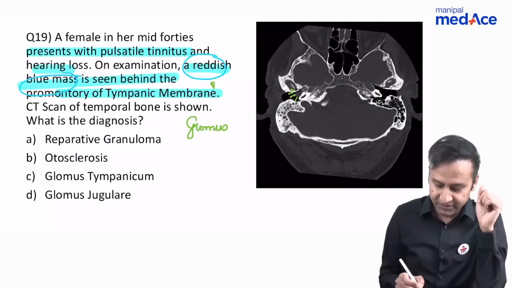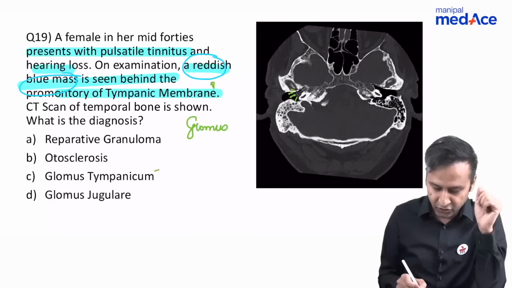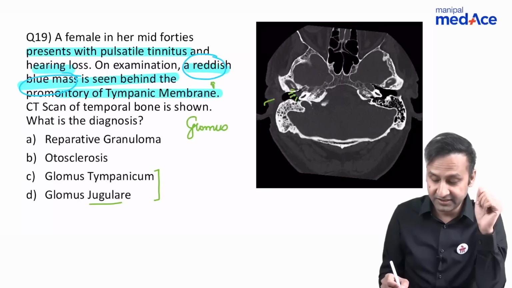Now, when you have glomus tumor, there are two other options that we have been provided with: glomus jugulare and glomus tympanicum. Jugulare is going to be present near the jugular foramen, while this is present in the region of the tympanic membrane. So it has to be glomus tympanicum. The correct answer in this case was glomus tympanicum.